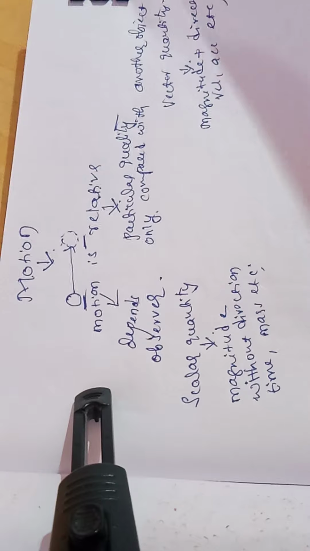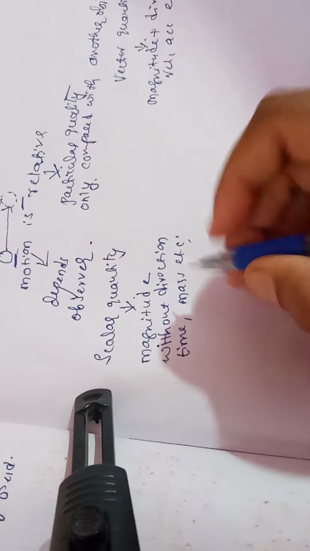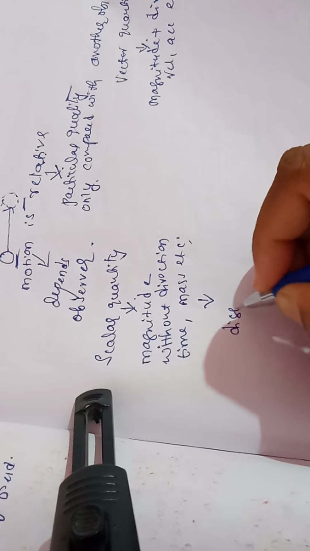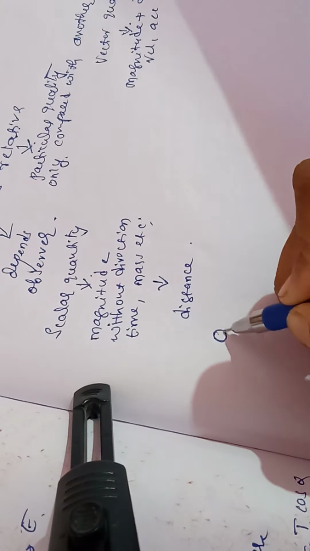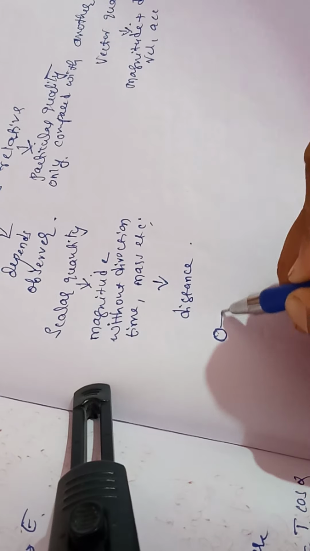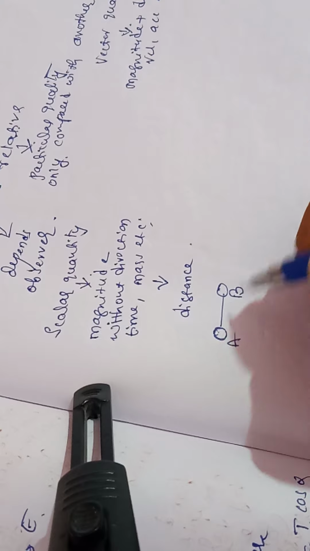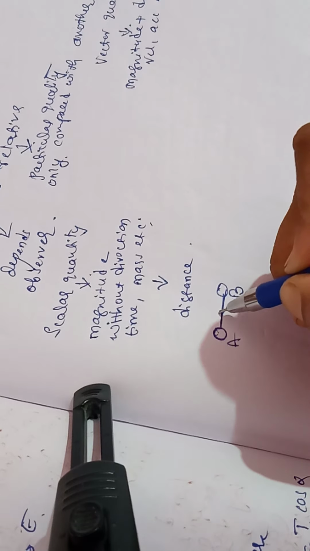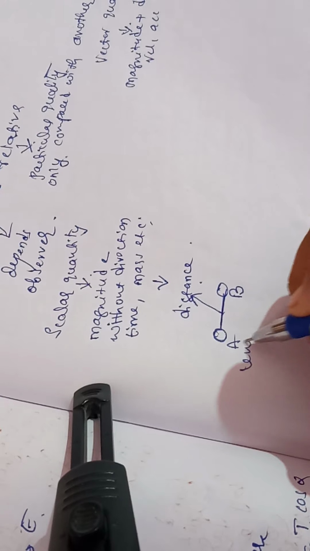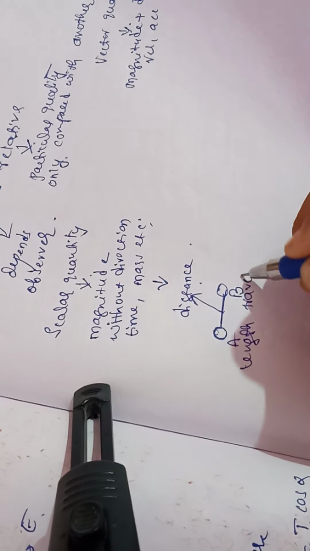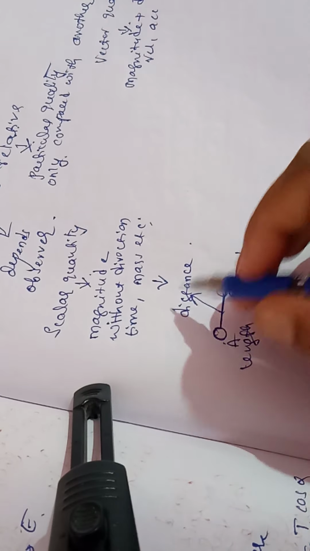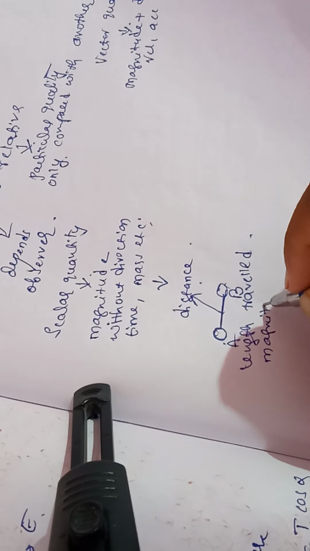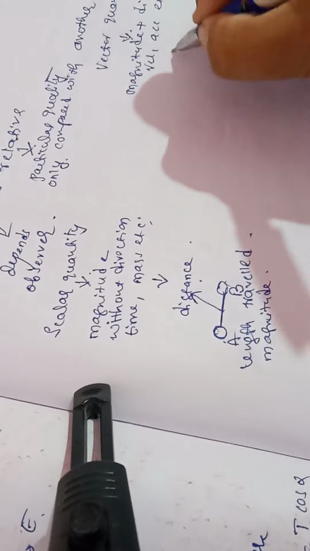Now let us define distance. Distance means, as I already said, if one body or object moves from position A to position B, this length travelled we call distance. So the length or path travelled by an object from one point to another point we call distance. And this distance has only magnitude. Now next, displacement.